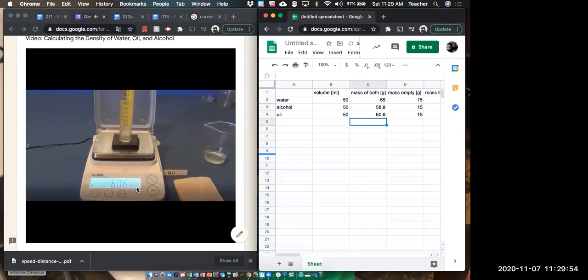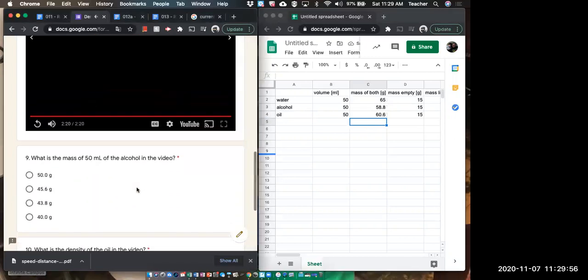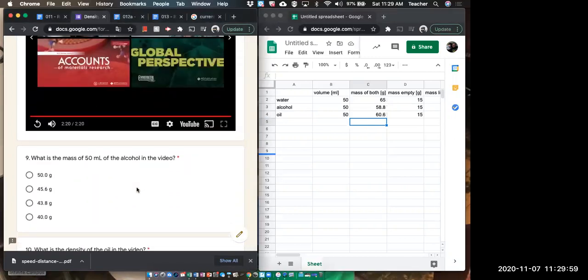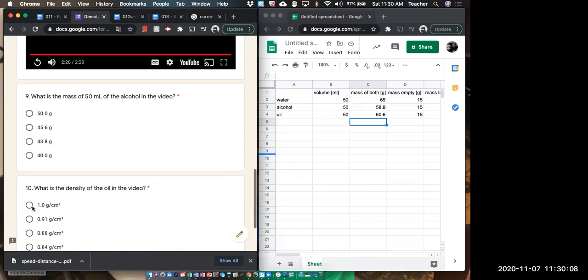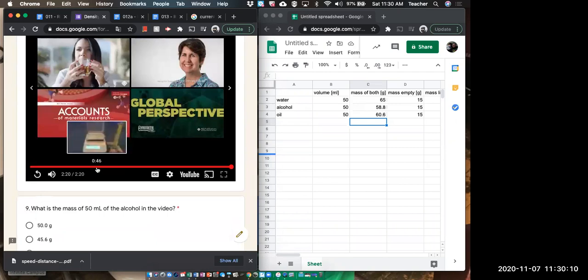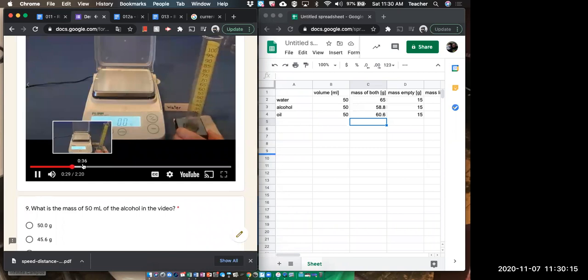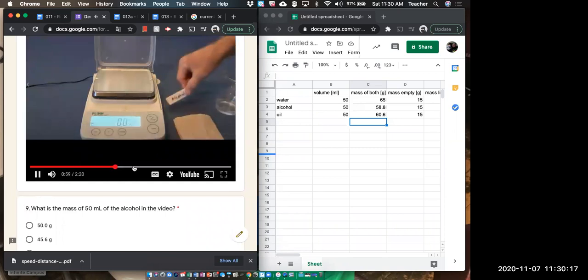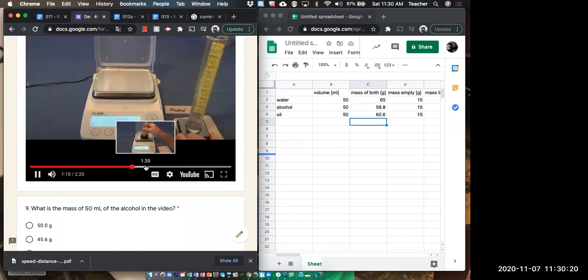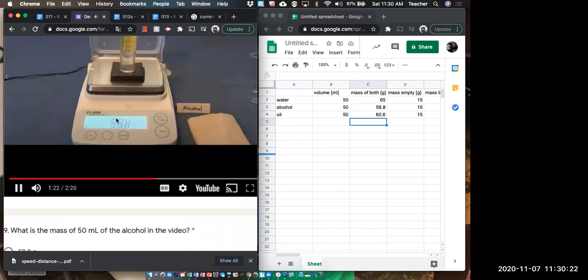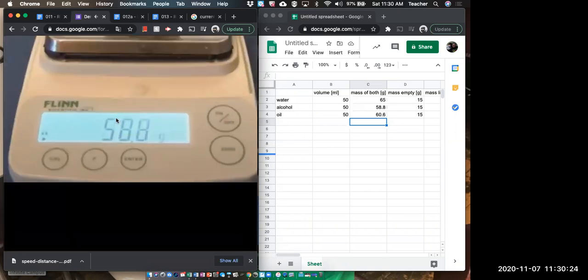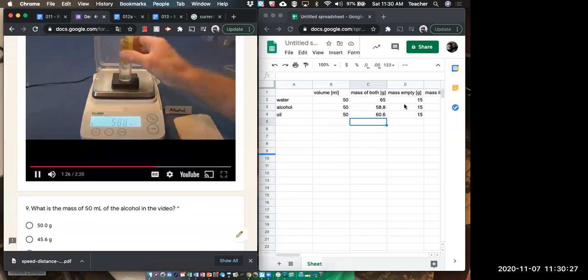60.6. Okay. What is the mass of 50 milliliters of alcohol? It's 58.8. Mass of 50 milliliters of alcohol. All right. Change accordingly. Mark. Now we will add the mass of 50 milliliters of alcohol in a graduated cylinder, 58.8, in your chart now. Oh yeah, because I gotta subtract it.